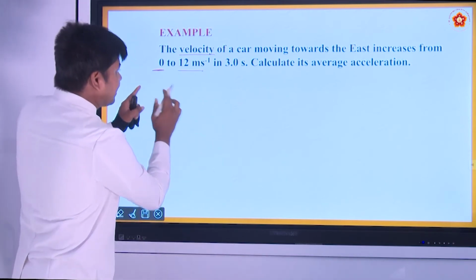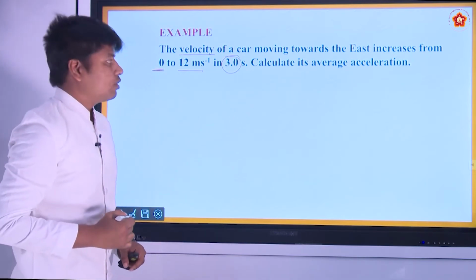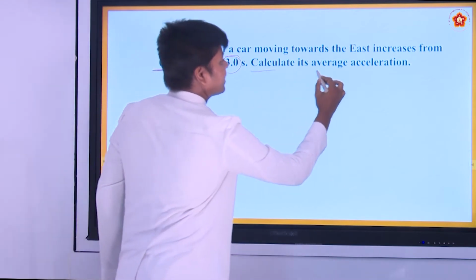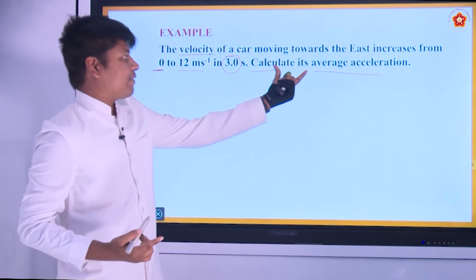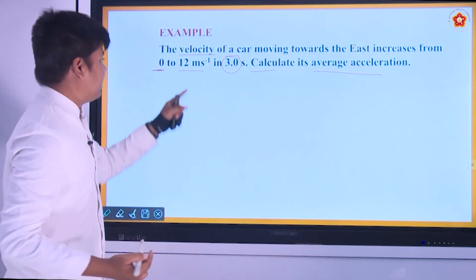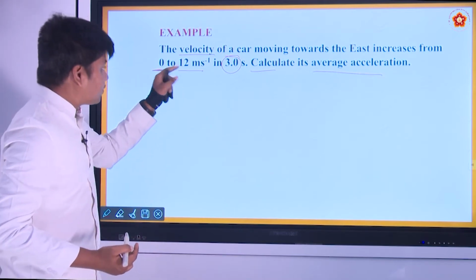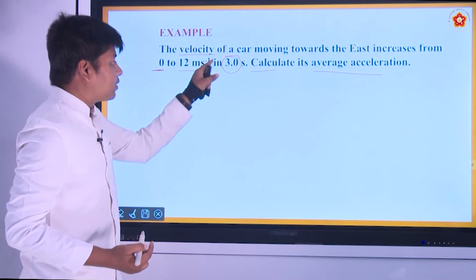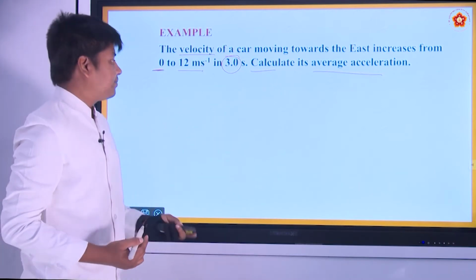So, how much time did it take to increase from 0 to 12? It took 3 seconds. So, it is just asking for the average acceleration. As you already know, as far as average acceleration is concerned, we just take the initial and final values. Initial velocity is 0 meters per second, final velocity is 12, and it took 3 seconds. Just the ratio of them will give you the average acceleration, right.